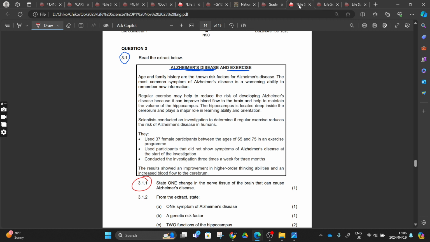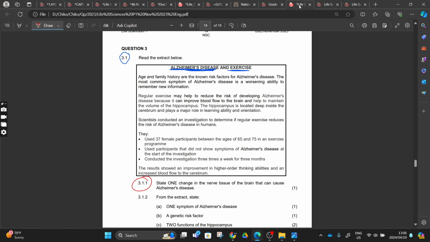Age and family history are the known risk factors for Alzheimer's disease. The most common symptom of Alzheimer's disease is a worsening ability to remember new information. Regular exercise may help to reduce the risk of developing Alzheimer's disease because it can improve blood flow to the brain and help to maintain the volume of the hippocampus. A hippocampus is located deep inside the cerebrum and plays a major role in learning ability and orientation.